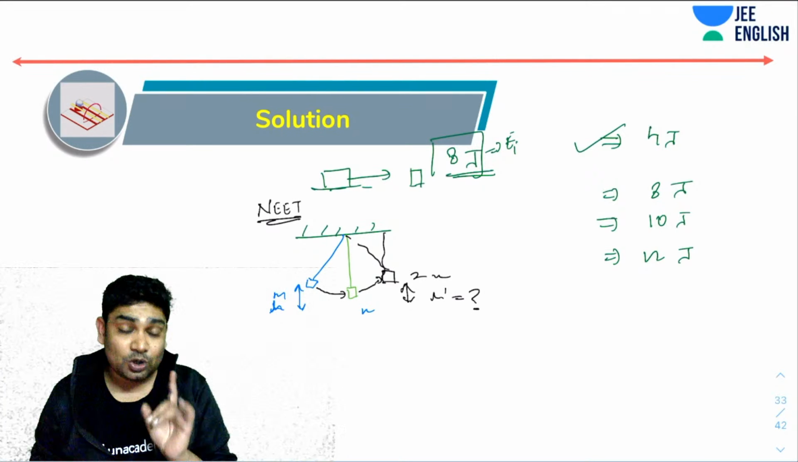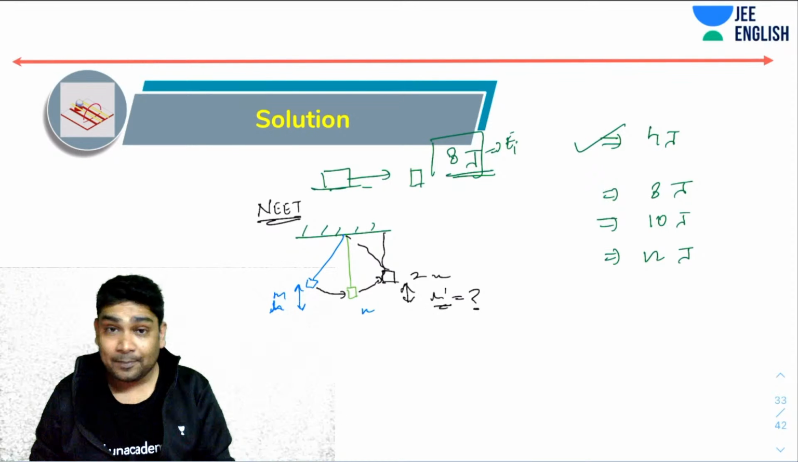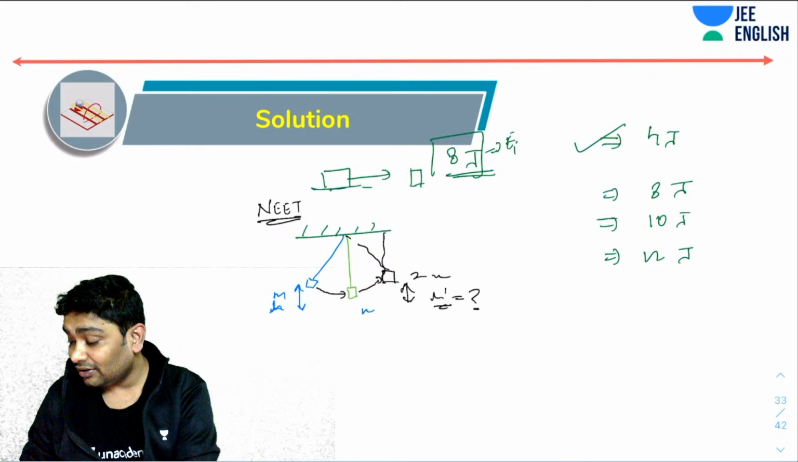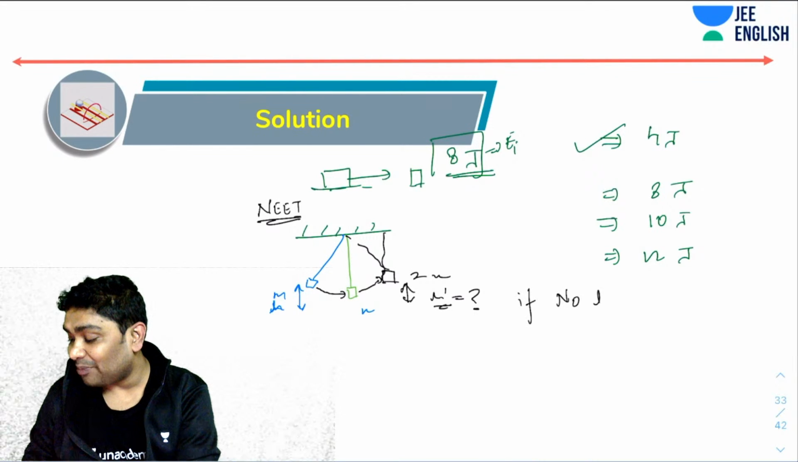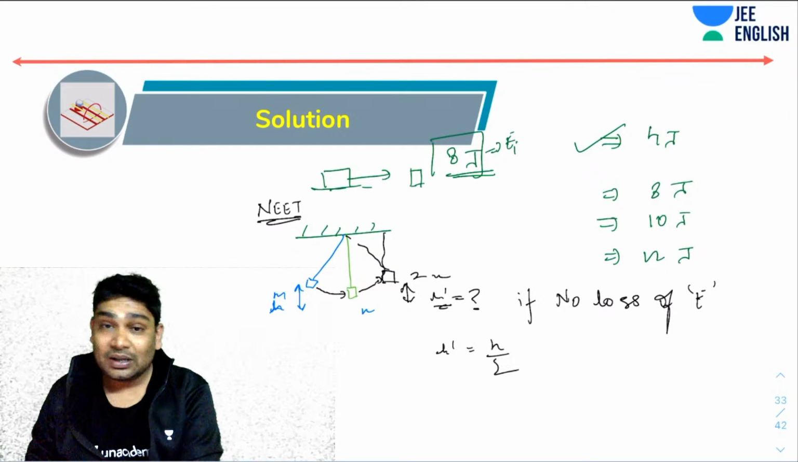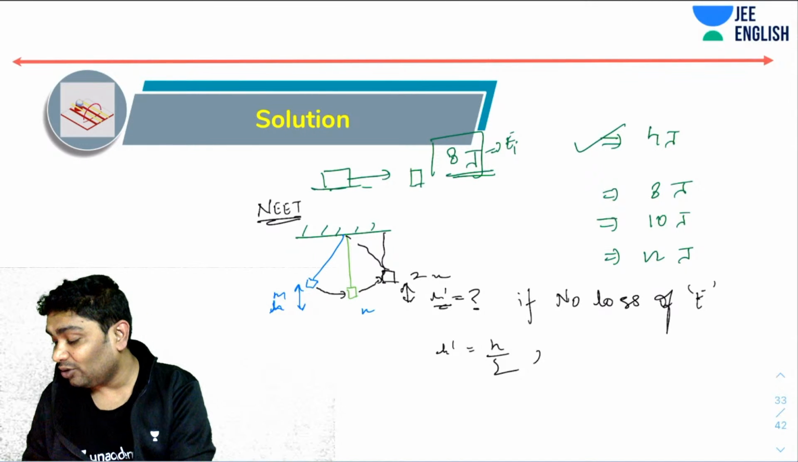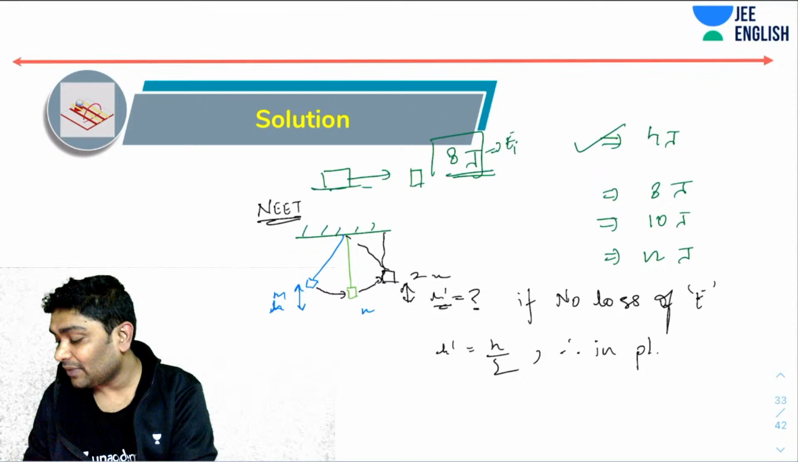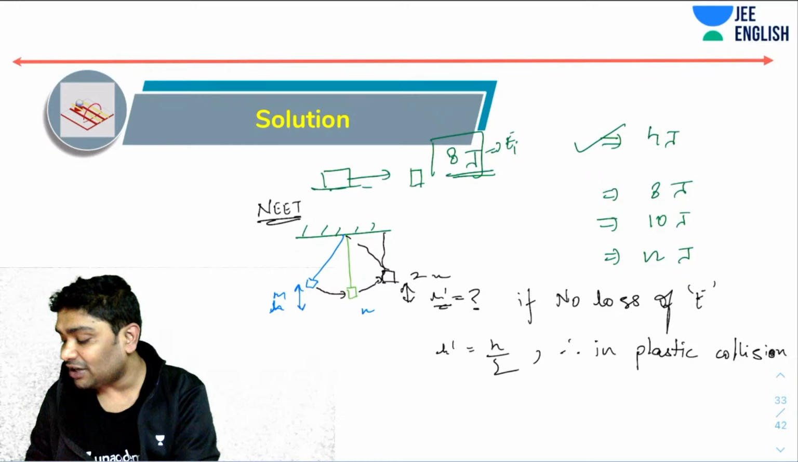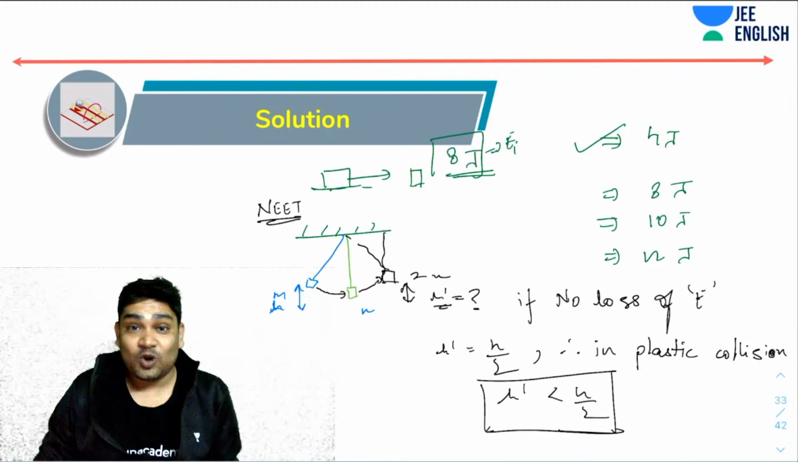Now you realize if there was no loss of energy in the collision, then height would have been h by 2. Agreed. So if no loss of energy happened, then h dash should have been equal to h by 2. But I know this kind of collision is plastic. In plastic collision, always energy loss happens. So therefore, in plastic or inelastic collision, the height should have been less than h by 2. H dash should be less than h by 2. Only one option was less than h by 2.